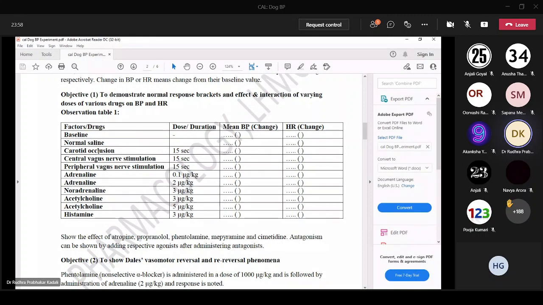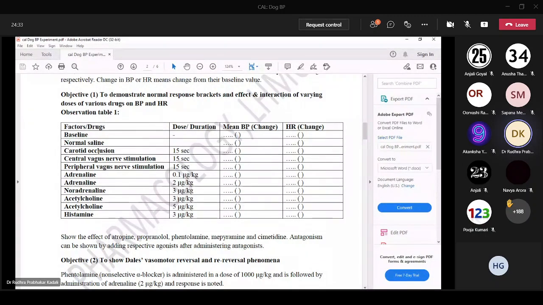Noradrenaline 3 micrograms per kg is given. BP will increase, and heart rate will decrease. For adrenaline, BP is increasing and heart rate is also increasing. But for noradrenaline, BP is increasing but heart rate will decrease. There is a variation in response between adrenaline and noradrenaline. Externally they will ask why there is a difference in heart rate with adrenaline and noradrenaline. If you know the site of receptor action, you can tell the reason for the difference between adrenaline and noradrenaline in their action on heart rate.